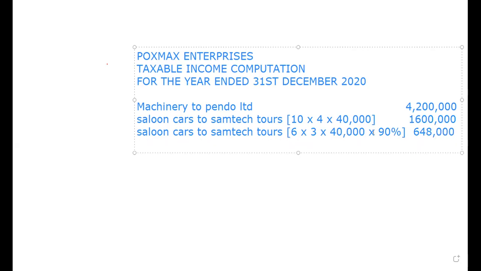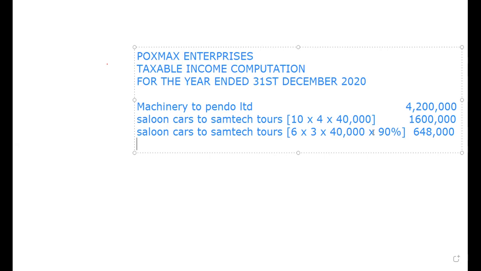Next, we are told 5 lorries to Ate Limited at an annual lease of 800,000 per lorry. However, the lease was terminated after 9 months after it was found that the lorries had serious mechanical problems.